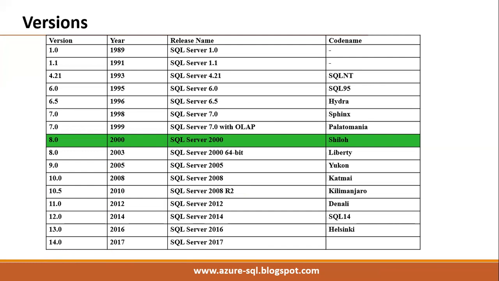But remember, in the organization, we have to work with different versions. Some clients may be using the 2008 version, some the 2014 version, and some clients may be using the 2019 version.